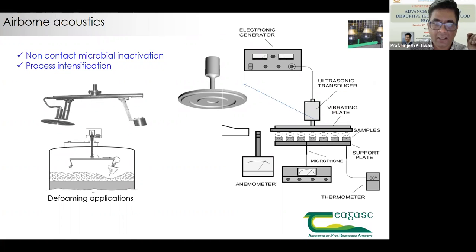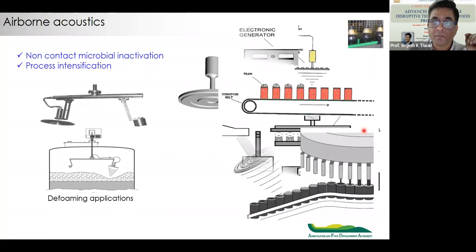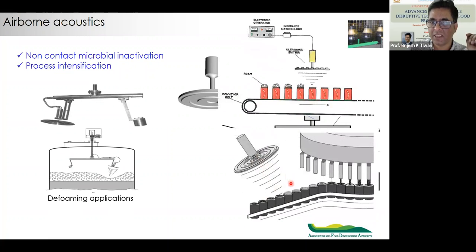Now, how we can control that is by using airborne acoustics here. When it is filling in, the airborne acoustic suppresses those foam and avoids the particular losses. So think if we are having even 1% loss and you're processing 1,000 liters in an hour, that means 1% itself will be around 10 liters of loss. So that's the way we can suppress the foam.